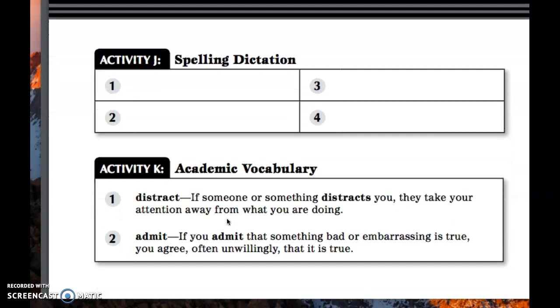We're going to move on to activity J. For this one, I'm going to dictate some spelling words, and you're just going to use a Google Form. In fact, I'll post it in our Google Classroom. So how about we pause here? Activity J is going to be me giving you a spelling dictation, which is a spelling test. If we've already done the spelling dictation, we're headed back to our activity K.